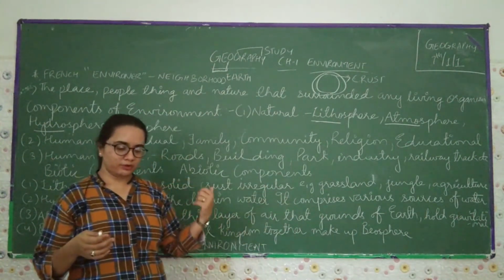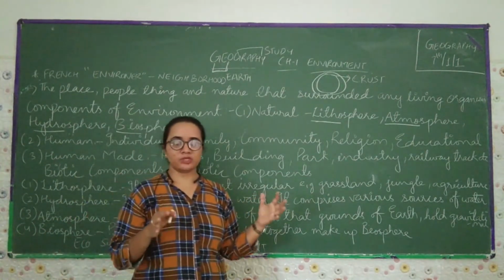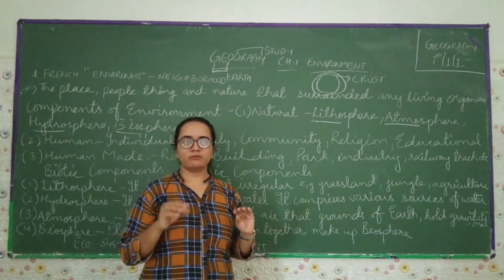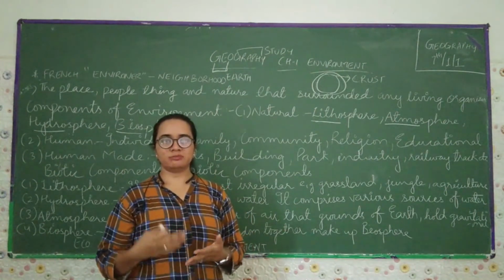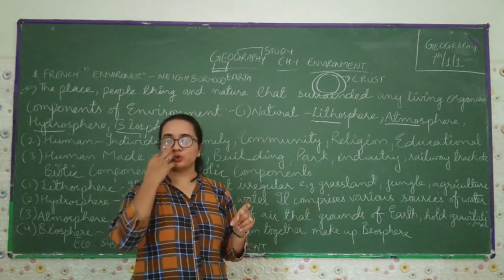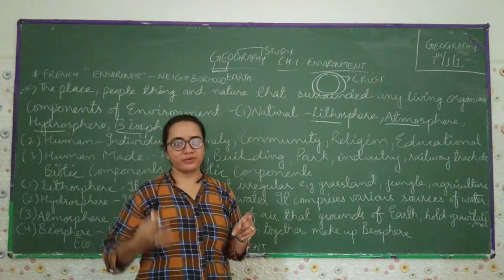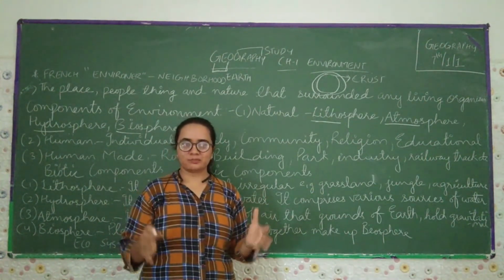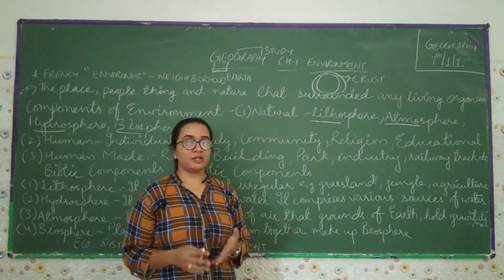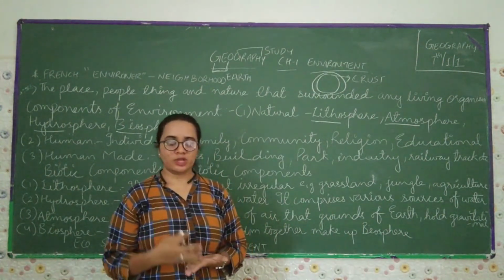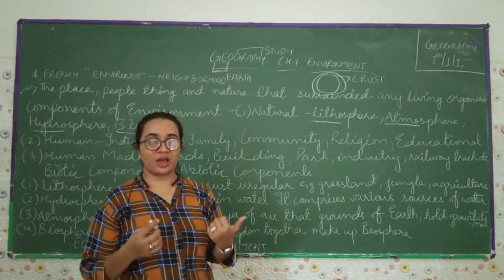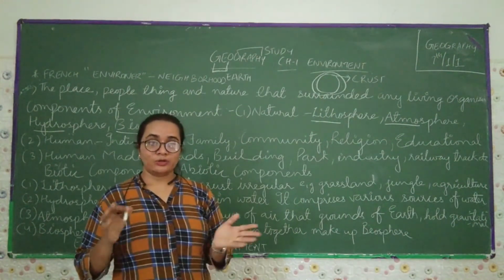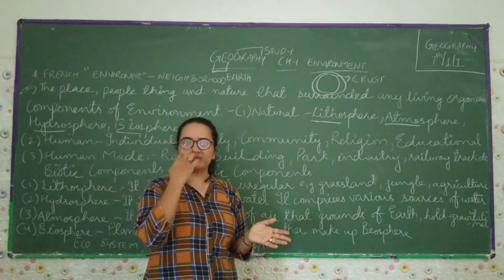If we are not able to survive on this planet, then the plants, the animals, the birds will become extinct. So on the 5th June of every year, we observe World Environment Day to save this planet. If we do not save this planet, we are not able to survive. So we have to save our environment not on a particular day, but on an everyday basis.